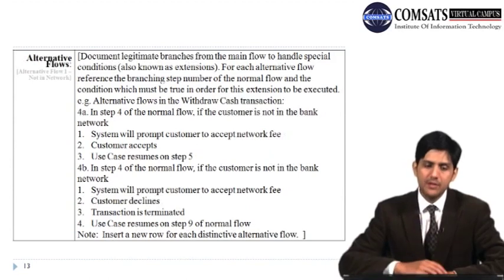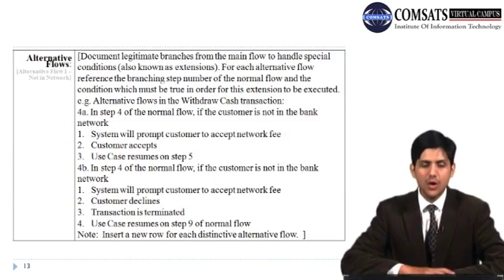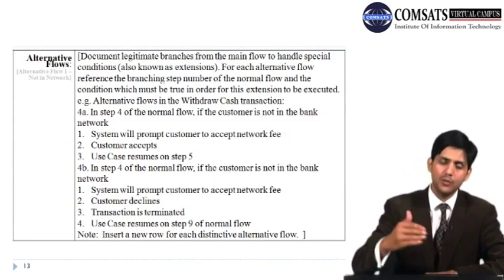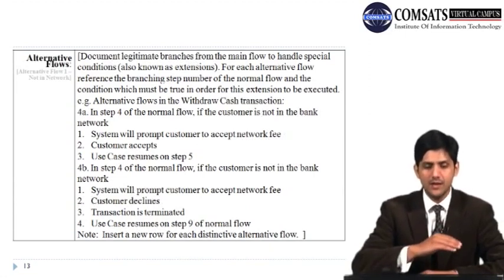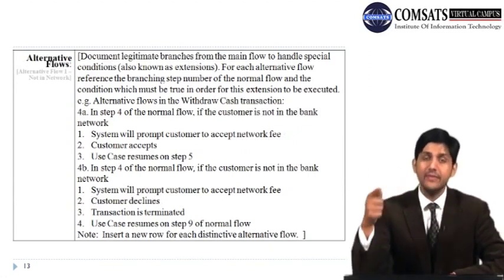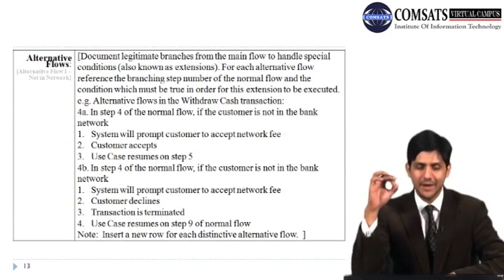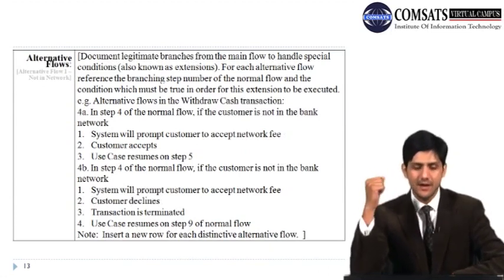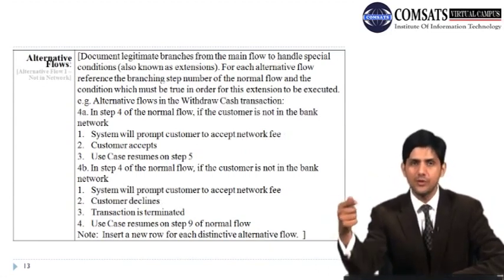So for example, alternate flows in the withdraw cash transaction are 4A. In step 4 of the normal flow, if the customer is not in the bank network, then what would happen? The system will prompt the customer to accept a network fee. Customer accepts, use case resumes on step 5. And then there is another alternate. In step 4 of the normal flow, if the customer is not in the bank network, the system will prompt the customer to accept a network fee. Customer declines, transaction is terminated, use case resumes on step 9 of the normal flow.